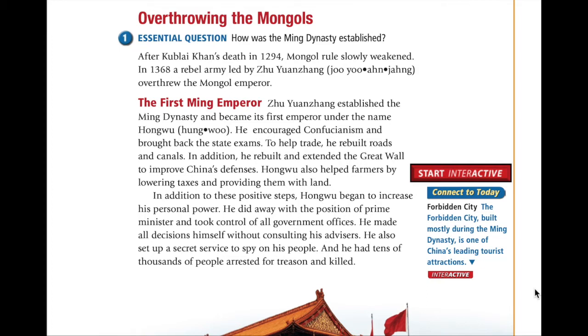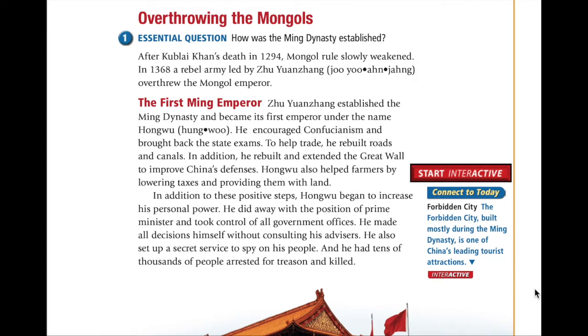He encouraged Confucianism and brought back the state exams. To help trade, he rebuilt roads and canals. In addition, he rebuilt and extended the Great Wall to improve China's defenses. Hongwu also helped farmers by lowering taxes and providing them with land.